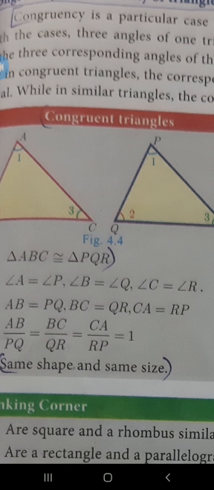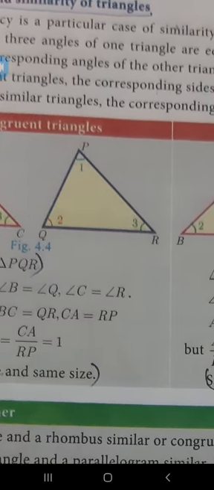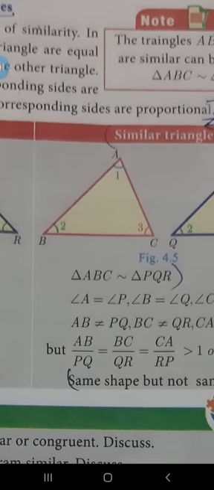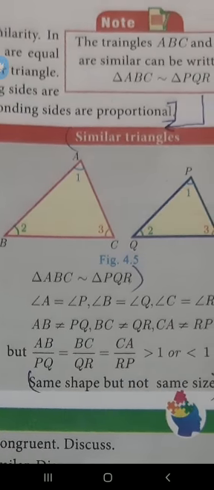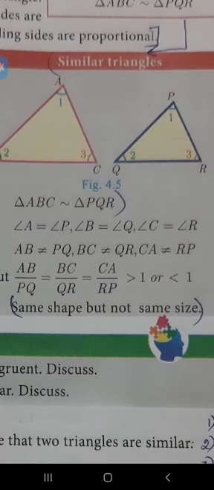Okay, that is the congruent symbol. So triangle ABC is congruent to triangle PQR. Next, it is given similar triangles. Triangle ABC is similar to triangle PQR. Here only the angles are equal but the sides are proportional. So under that, it is given same shape but not same size.